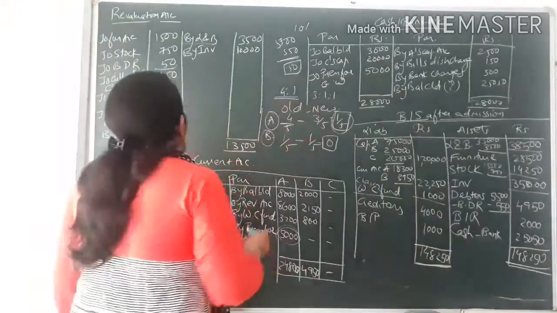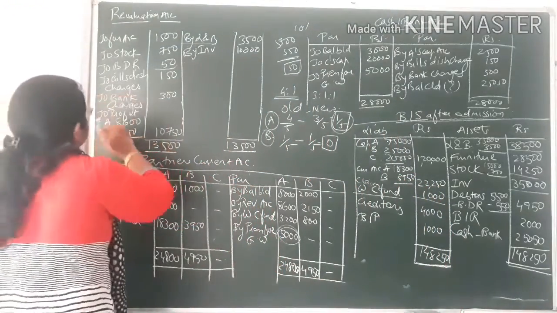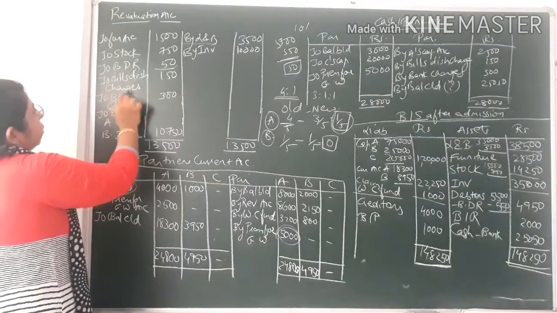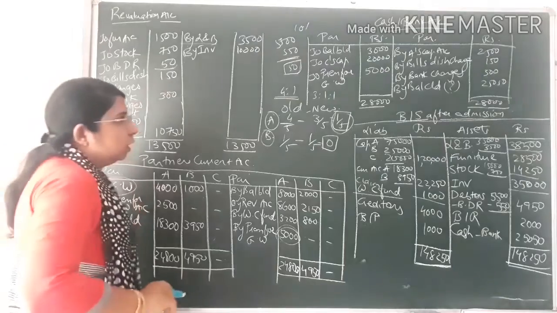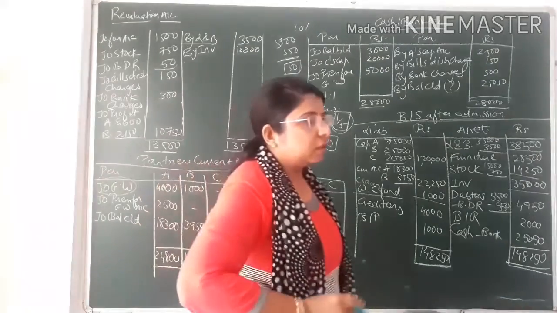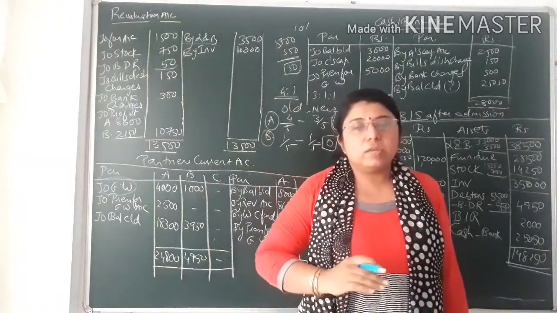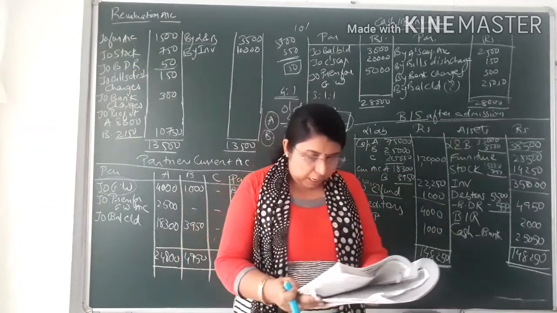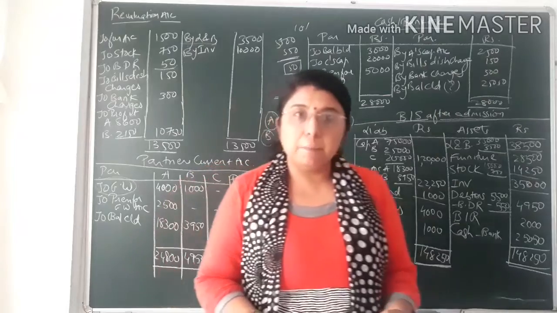So on the revaluation account, the second entry would come on the debit side. You see, I have written over here to bank charges 300 and to bills dishonor charges, that is rupees 150. For every adjustment, we have discussed that two entries would be there, so you post both entries simultaneously at the same time. Now all the adjustments are completed.